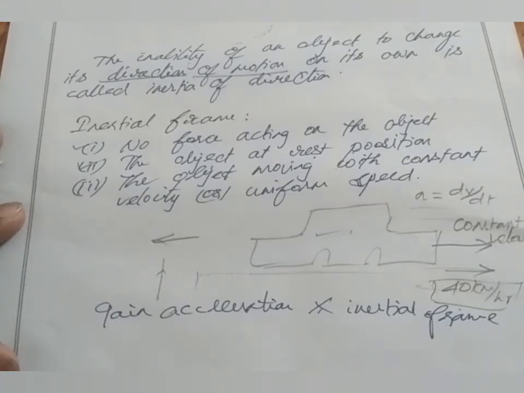We cannot sense the rotation or revolution of earth, right? But we are sitting still. Every object on the earth is sitting still, at rest position. Even though the earth is rotating very fast, we cannot sense the rotation or revolution of the earth. So that's why we take earth as an inertial frame.